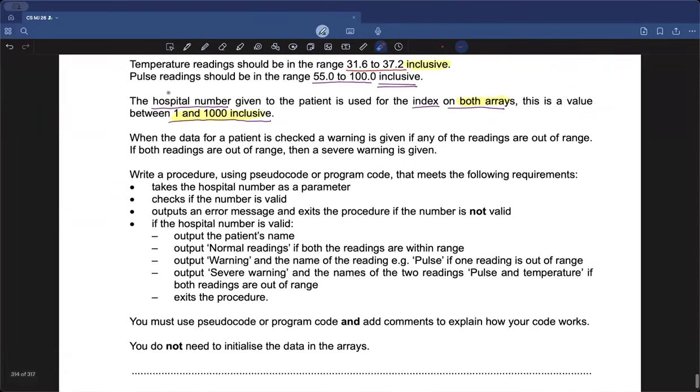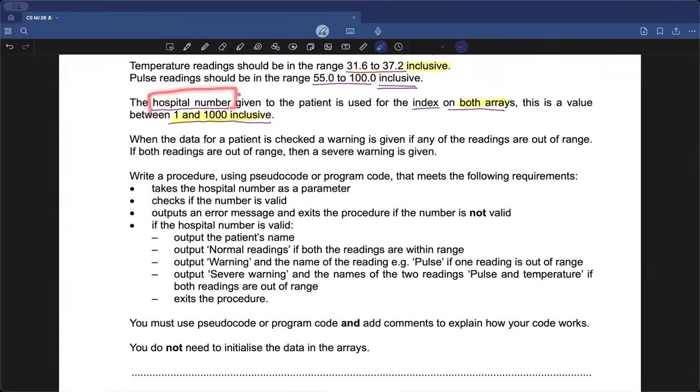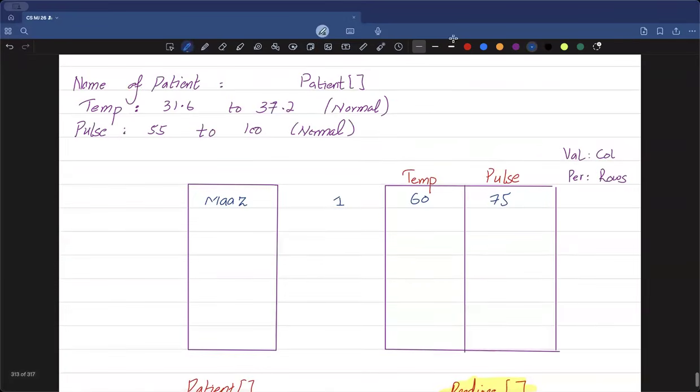And why? Because we said that the index which will be used is the hospital number. So this hospital number is going to stay the same. Let me write up here, hospital number, because if I am being admitted to a hospital, I have to mention my hospital number alongside my name. So if I get hospital number 62, my tests will also include that I am on bed number 62, and my name array will also indicate that I'm on bed number 62.